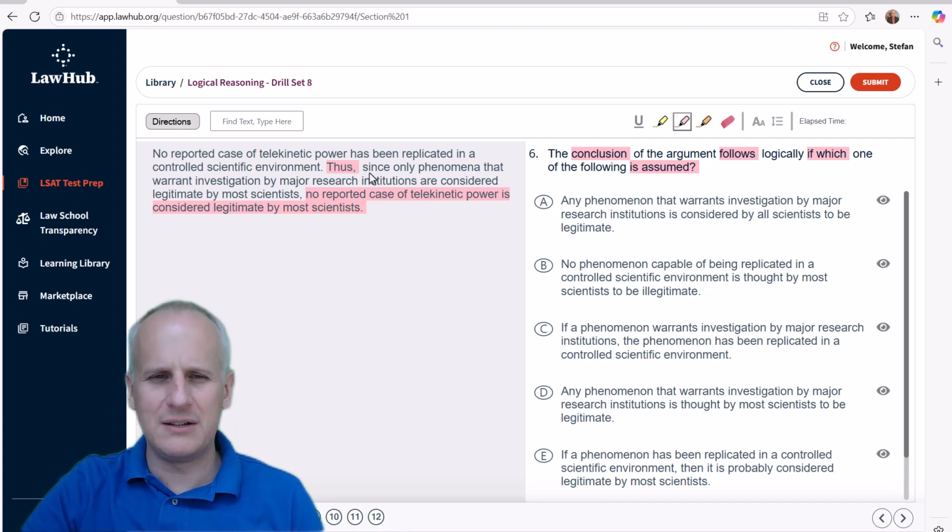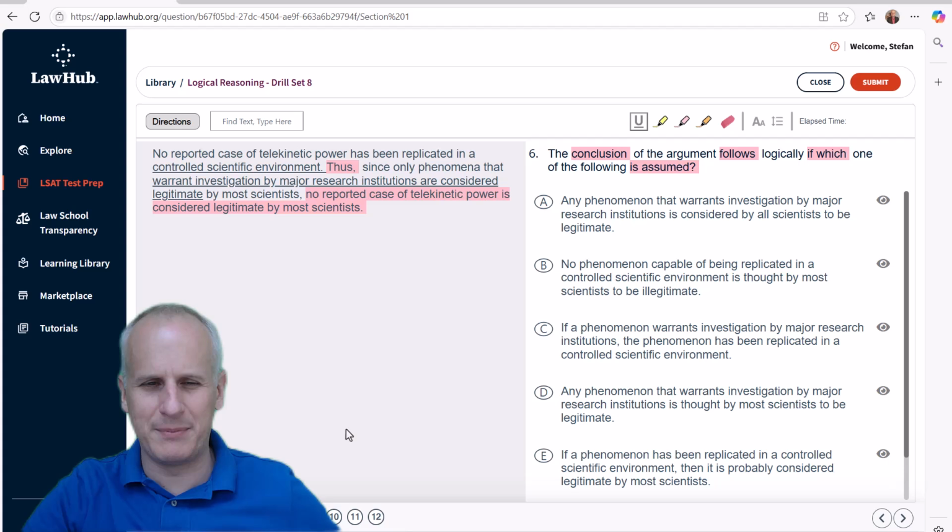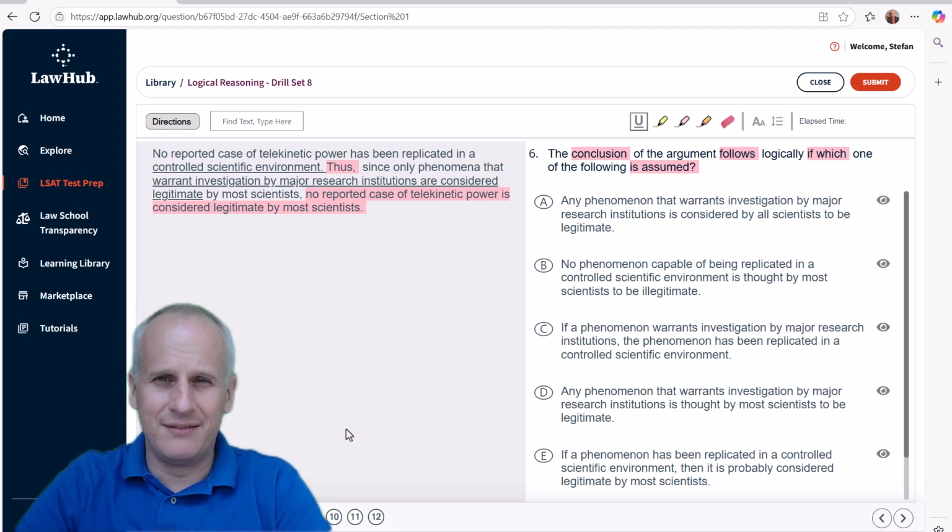Now, when we're dealing with arguments such as this, I probably do want to note what I believe is a relatively clear term shift. It says, no reported case of telekinetic power has been replicated in a controlled scientific environment. And we then find out that since only phenomena that warrant investigation by major research institutions are considered legitimate, we've got our gap in the argument. We need to show that the investigation by major research institutions is going to occur in a controlled scientific environment.